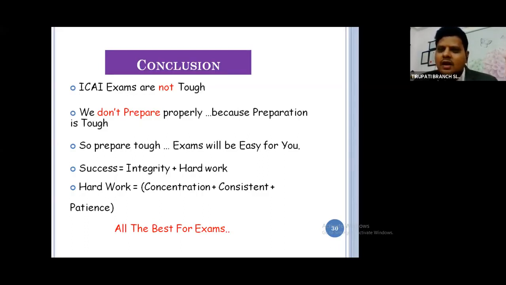Even I'll suggest to all of you, even if you're doing articleship training, spend 1 hour. Instead of spending your time on social media, please spend 1 hour on any subject, whatever you like. Success will come only when you prepare genuinely and with hard work. So don't keep your phone, keep the book. When father comes, book, otherwise phone. Or mother comes, book, otherwise phone.